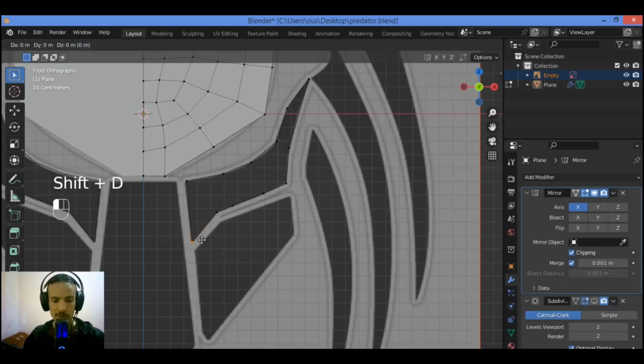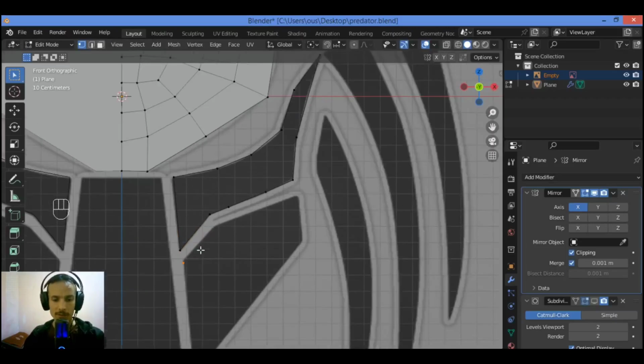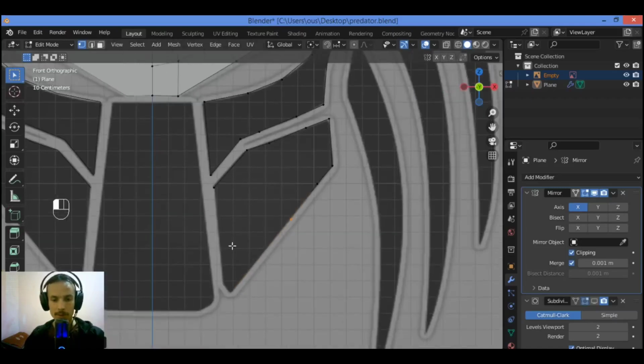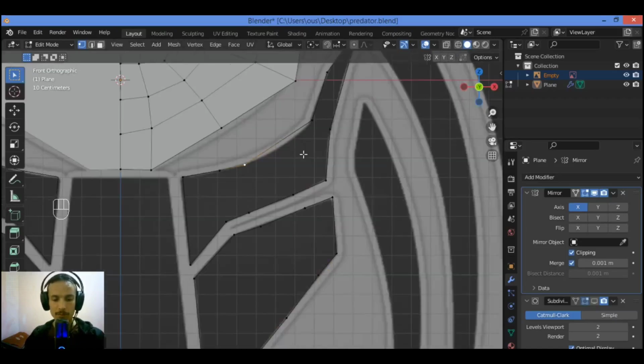Let's continue, Shift D to duplicate that vertex, move it next to this vertex in this area, then extrude it and do it until it matches all those corners just like this, and do it so on to cover and to sketch this area as shown here.